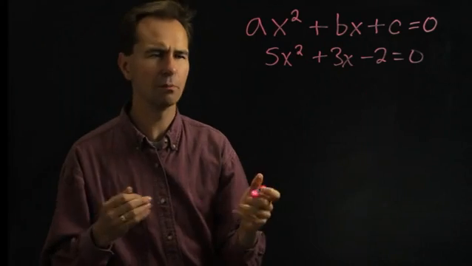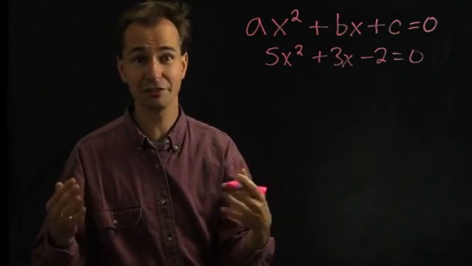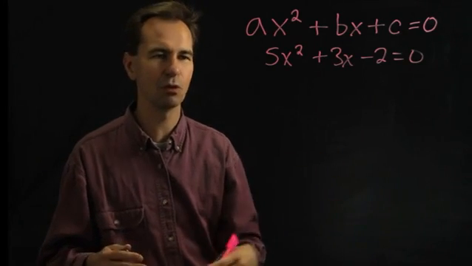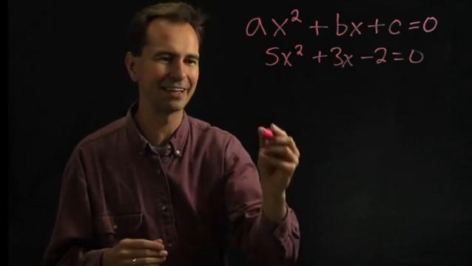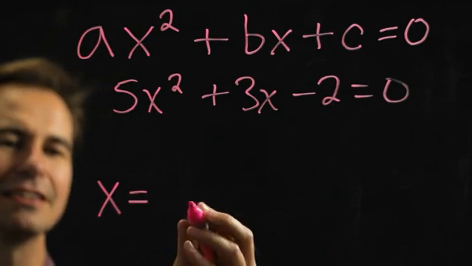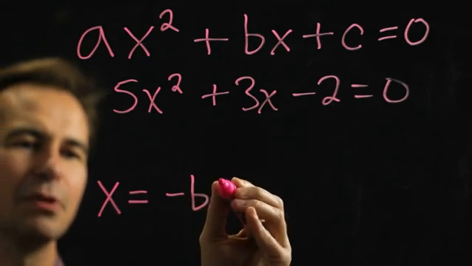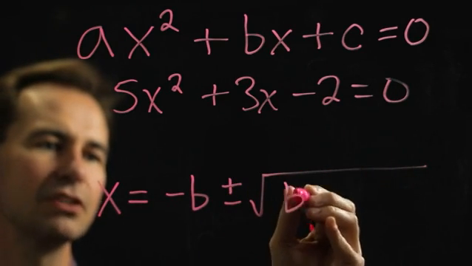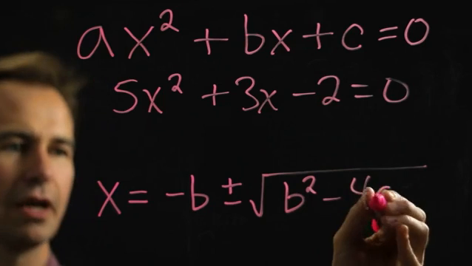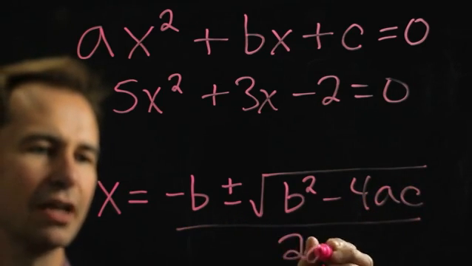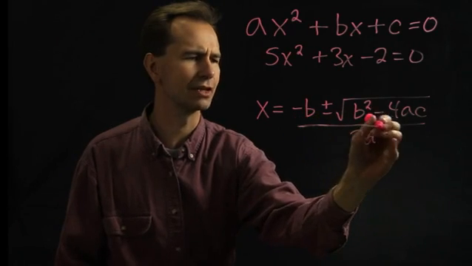And we wanted to figure that out. Well, the cool thing is you can actually figure this out using a method called completing the square, but we won't go into that. The result of that is that the solution is x equals negative b plus or minus the square root of b squared minus 4ac, all over 2 times a. Looks like my marker's having some trouble there.